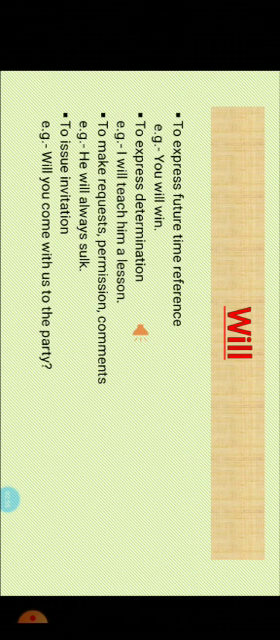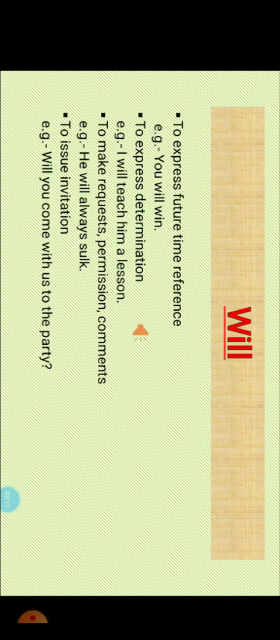Now the use of will. It is used to express future time reference. For example, you will win. Second, to express determination. For example, I will teach him a lesson.